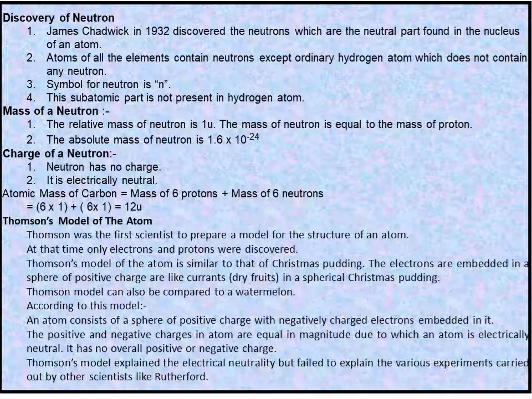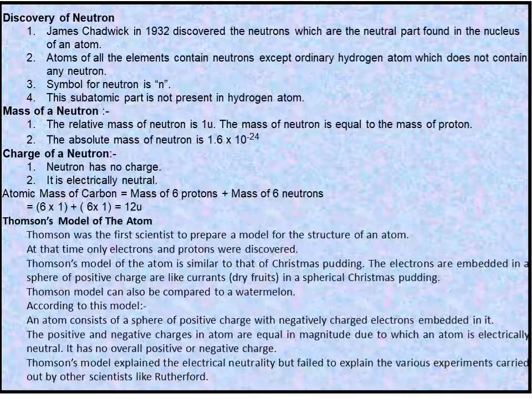Thomson's model can also be compared to a watermelon. According to this model, an atom consists of a sphere of positive charge with negatively charged electrons embedded in it. The positive and negative charge in an atom are equal in magnitude, due to which an atom is electrically neutral.